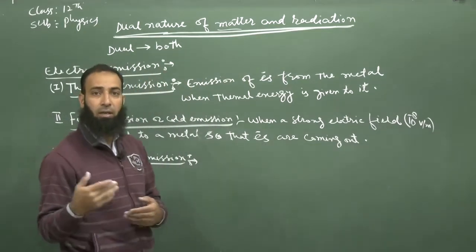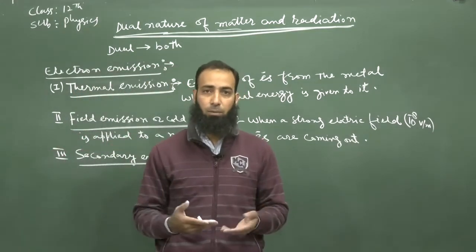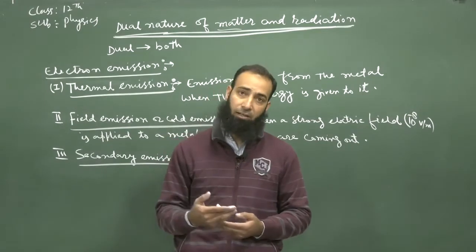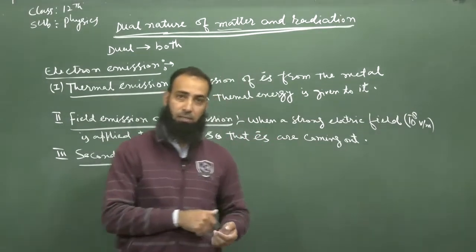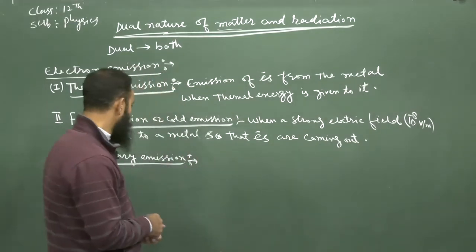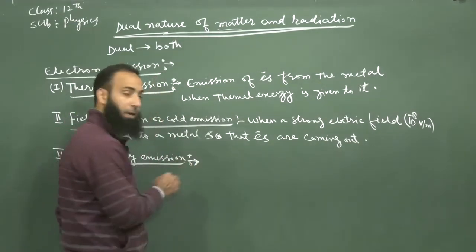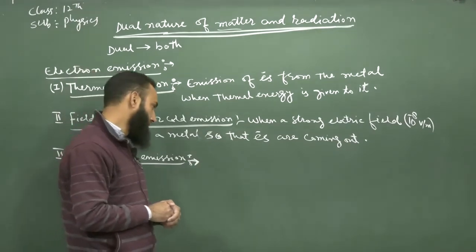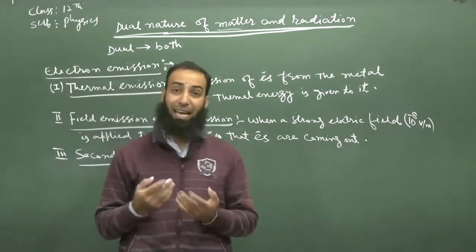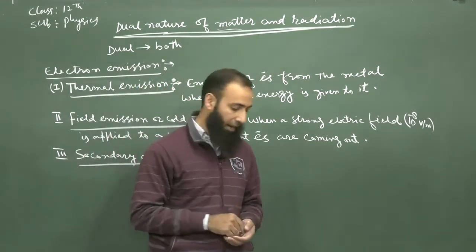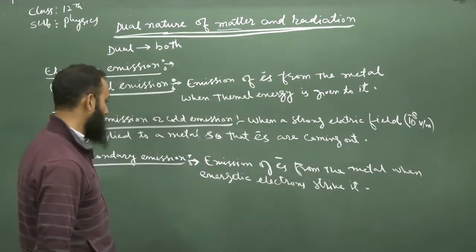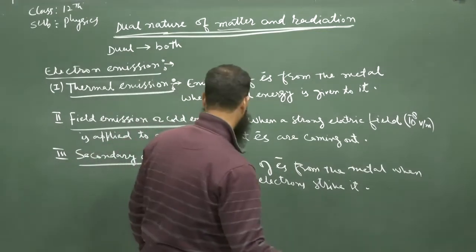With the result, the electrons will come out from the metal. Those electrons coming out because of the energy supplied by these primary electrons, such an emission is known as the secondary emission, and the electrons so emitted are called secondary electrons.